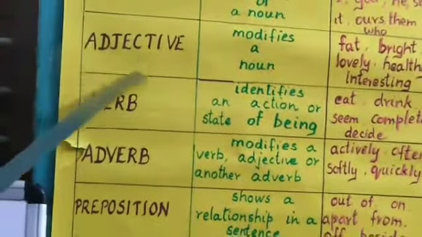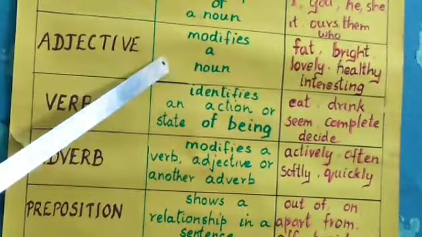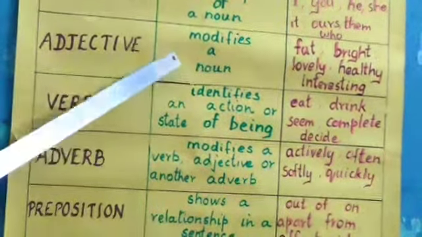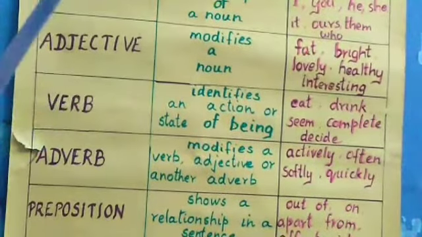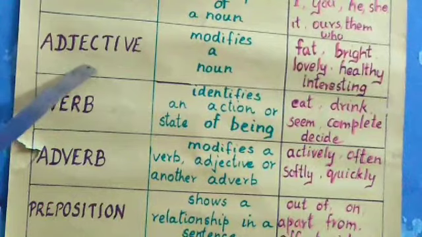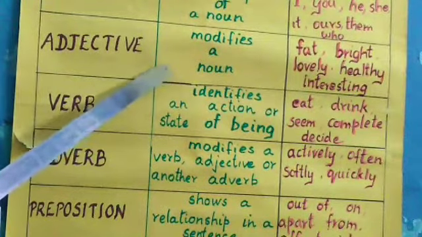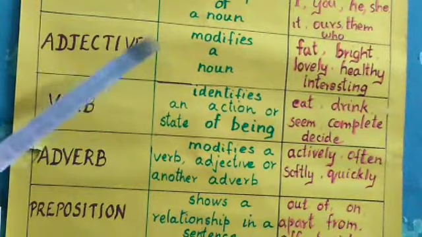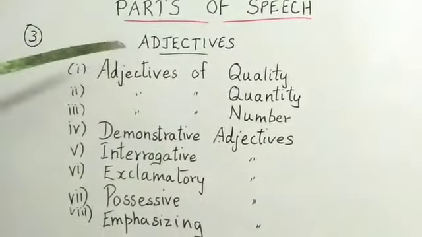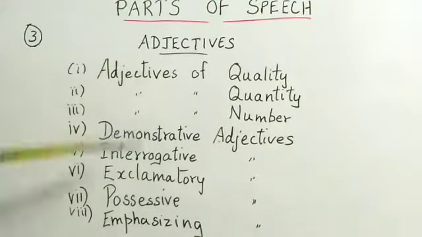They modify. Okay. They are used to identify or quantify individual people and unique things and are usually positioned before the noun or pronoun that they modify. Some sentences also contain multiple adjectives. So adjectives are further classified into 8 types.